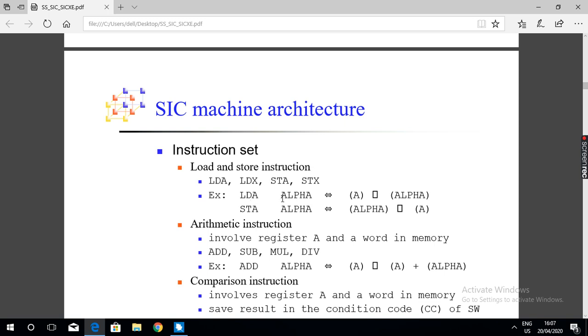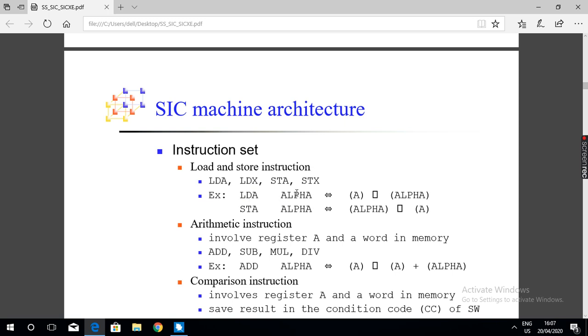The 3-byte data stored in the memory location alpha, whose address is specified here, will be loaded into the accumulator.